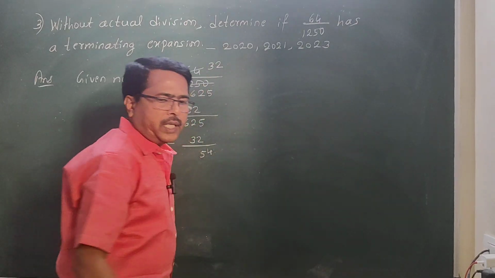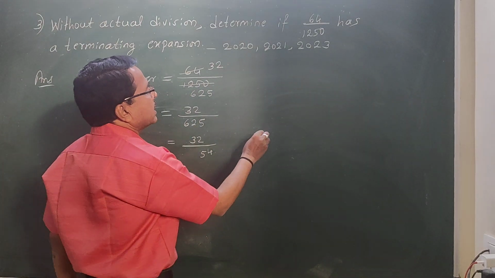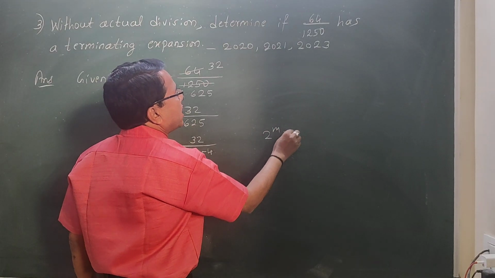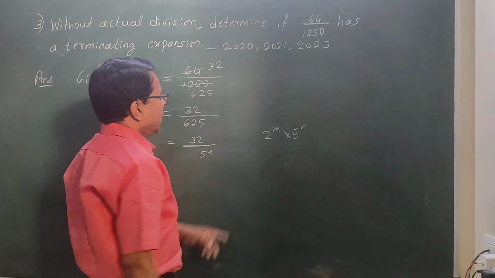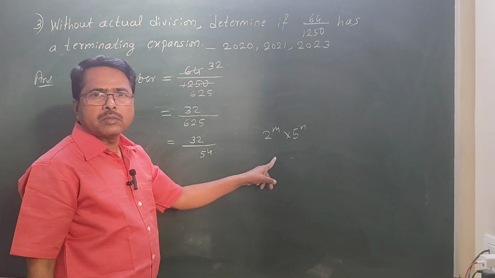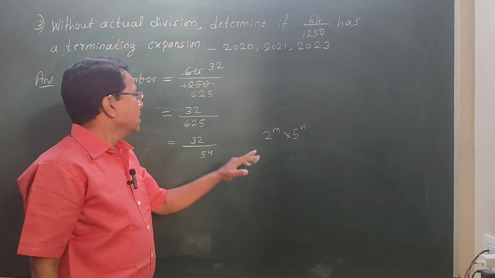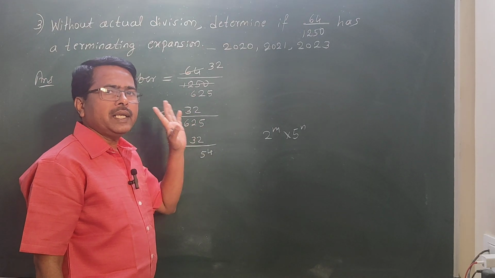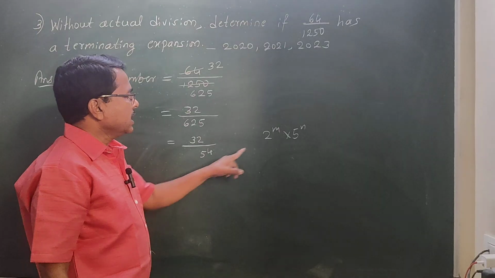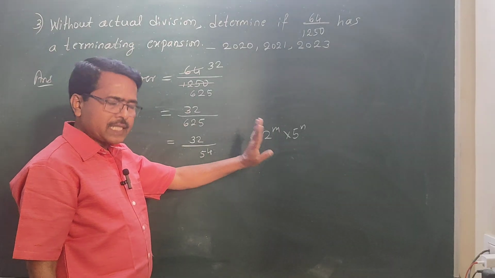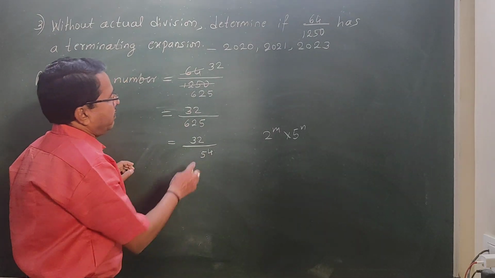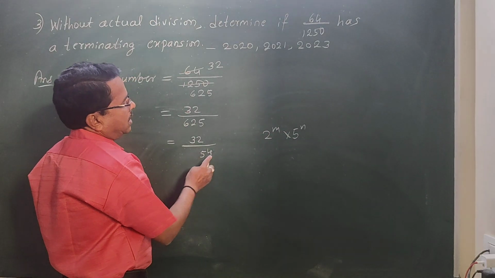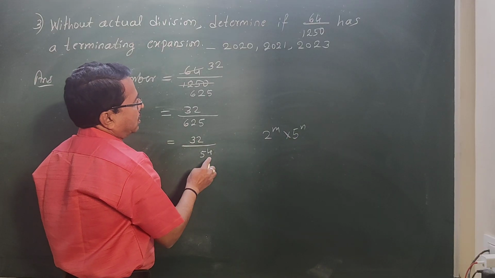If the denominator is in the form 2 raised to m into 5 raised to n, then the number is a terminating decimal. Now, is the denominator in this form? Yes, it is. 5 raised to 4: the value of n is 4.